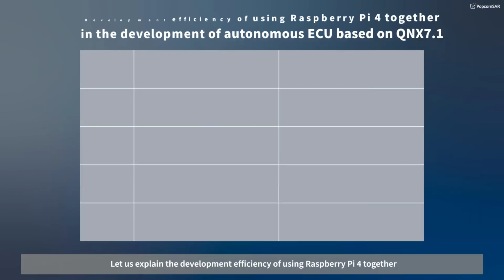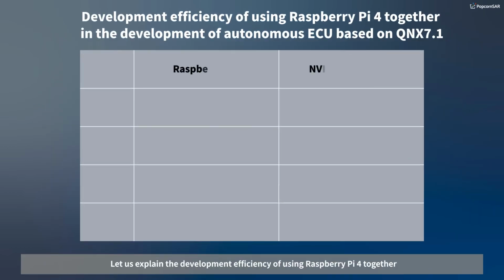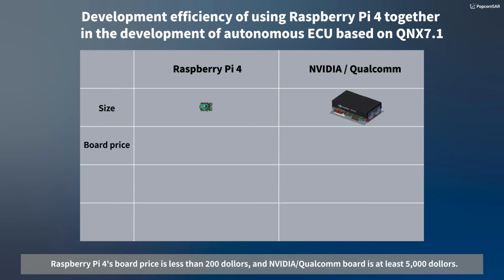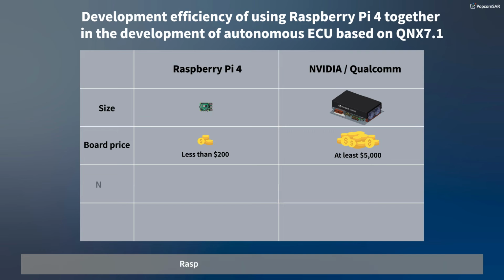Let us explain the development efficiency of using Raspberry Pi 4 together in the development of autonomous ECU based on QNX 7.1. Raspberry Pi 4 is about 20 times smaller than NVIDIA Qualcomm board. Raspberry Pi 4's board price is less than $200, and NVIDIA Qualcomm board is at least $5,000.